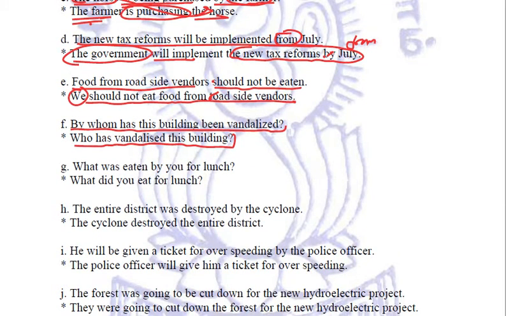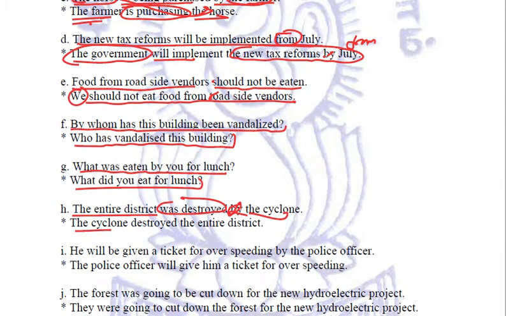Next sentence is, what was eaten by you for lunch? So what did you eat for lunch? This will be the active voice. Let us see the next sentence. The entire district was destroyed by the cyclone.